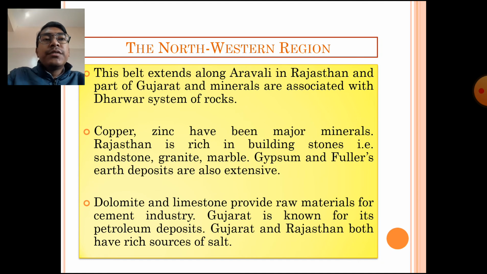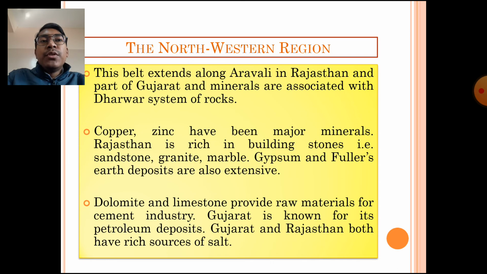Some of the minerals found in this northwestern region are copper and zinc. As we know, Rajasthan is rich in building stones, that is sandstone, granite, marble, etc. Apart from this, gypsum and fuller's earth deposits are also found in Rajasthan. Dolomite and limestone are other minerals found in this region, and they are the major raw materials used in the cement industry.